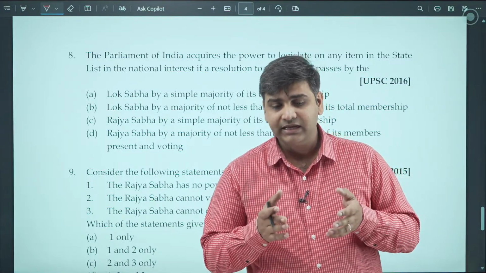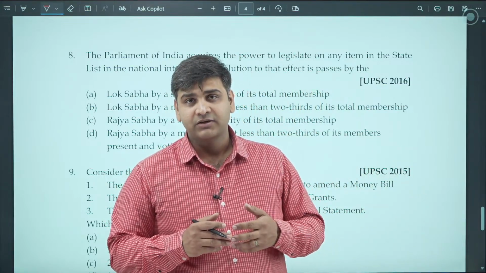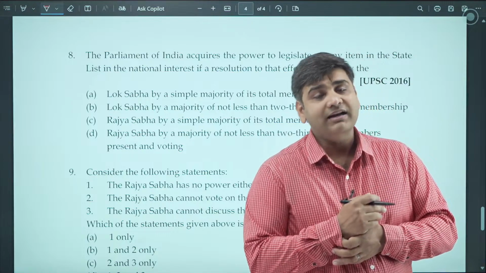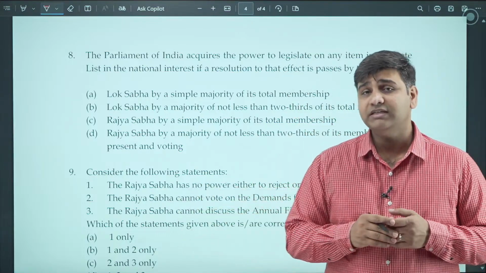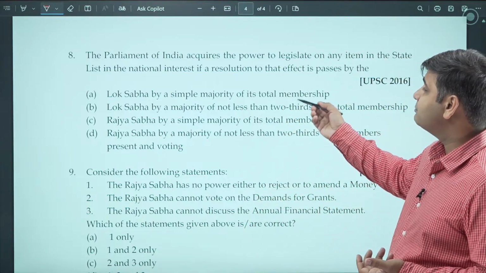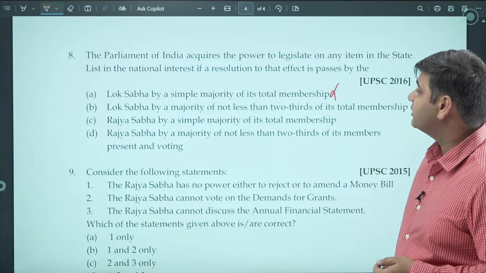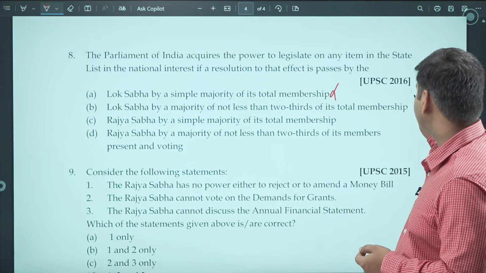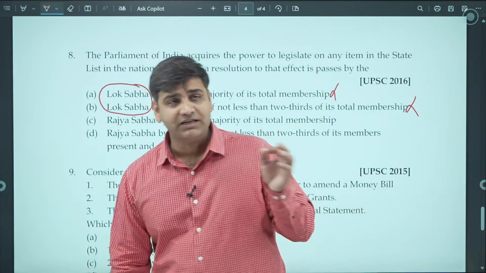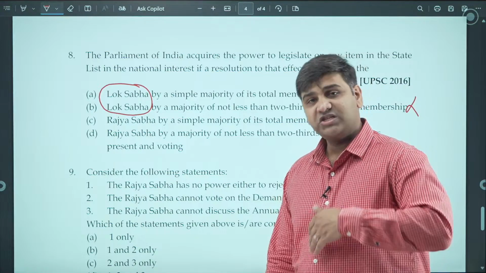But since India's federalism is a bit tilted towards the union, it's a quasi-federal state where the say of the union is more. There are many provisions, and one of the provisions is this one, where the Parliament can make laws on the state list. So when can that happen? If you see, Lok Sabha by a simple majority of its total membership passes a resolution. No, this is not a correct statement. Lok Sabha by a majority of not less than 2/3 of its total membership passes the resolution. This is also not the case. See, Lok Sabha passes a resolution. Lok Sabha does not pass the resolution here. It is the Council of States, which is the Rajya Sabha, which passes the resolution.